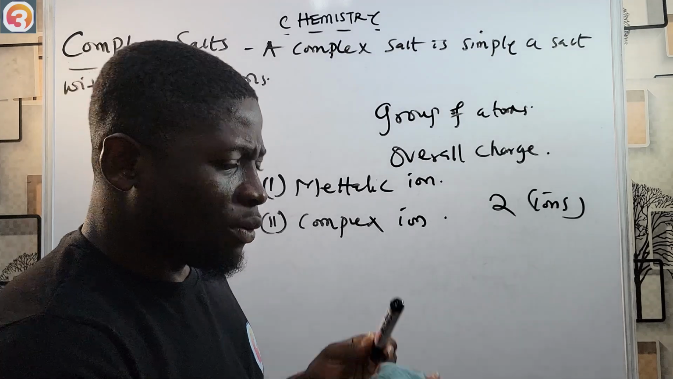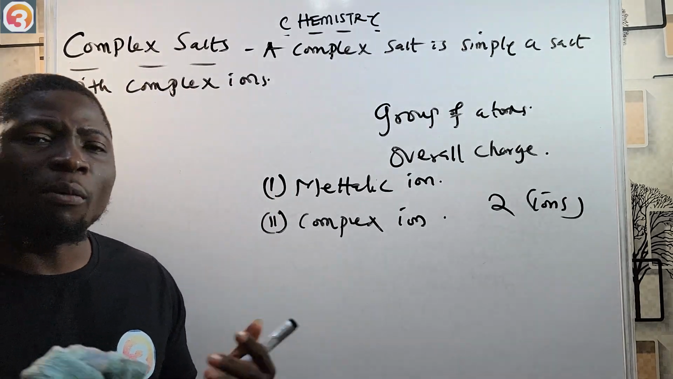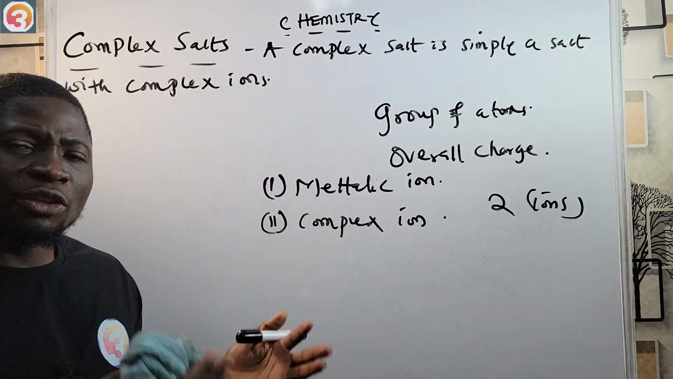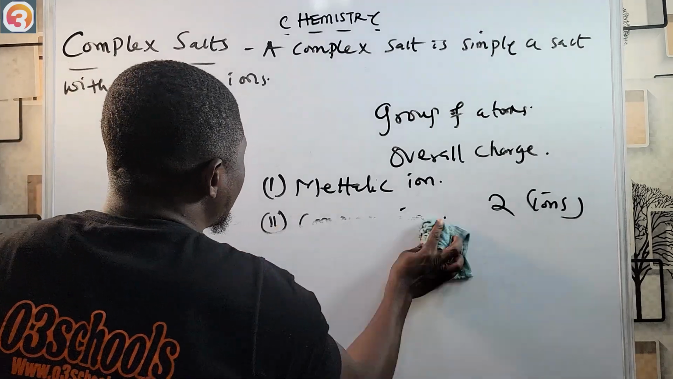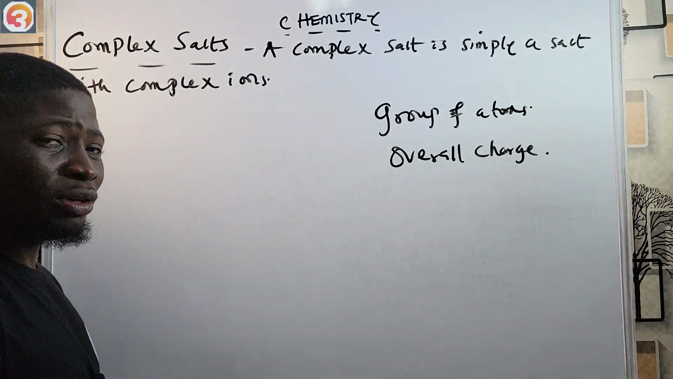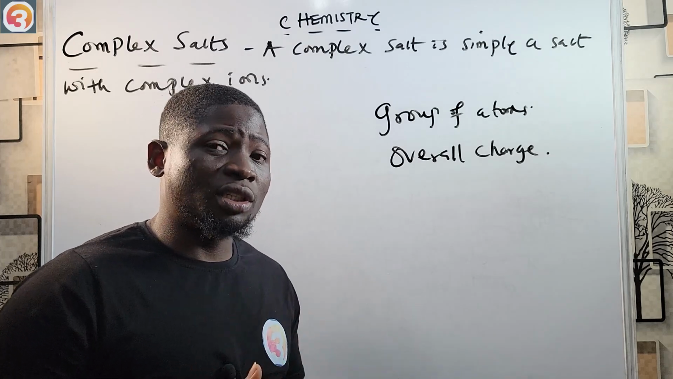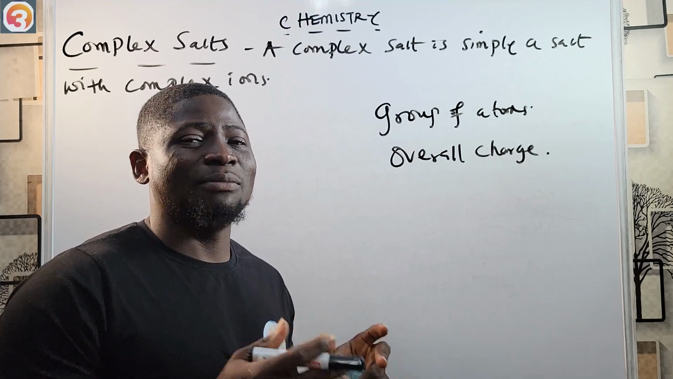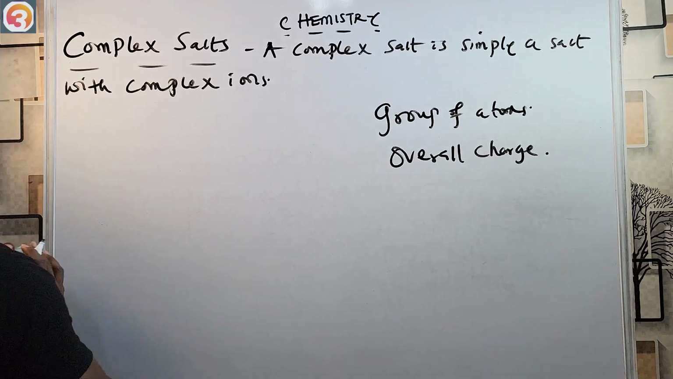Another thing you should know about complex salts is that they are coordination compounds containing transition metals datively bonded to atoms or groups of atoms called ligands. Let me put that down so that you understand carefully. I've talked about ligands before, when we started acid, bases and salts, so please go and watch from the beginning of acid base.